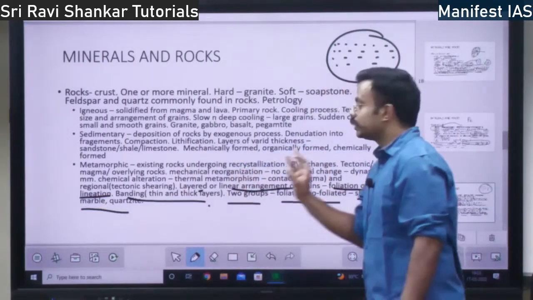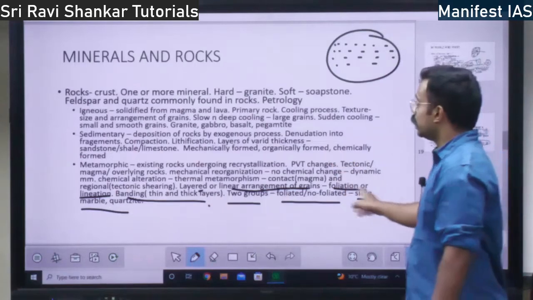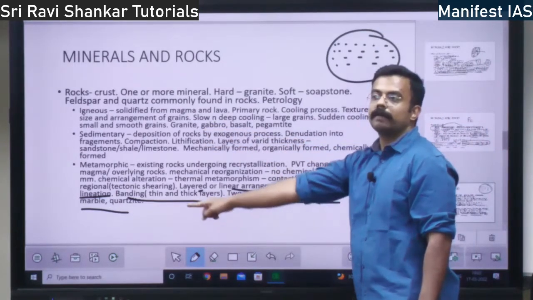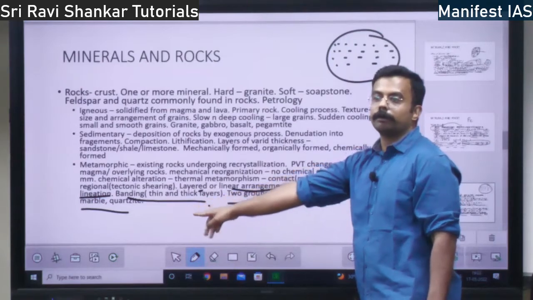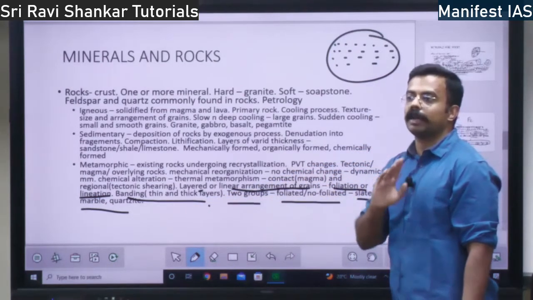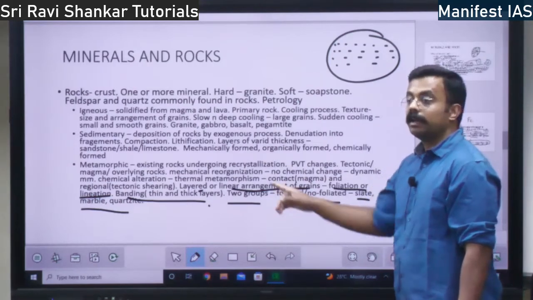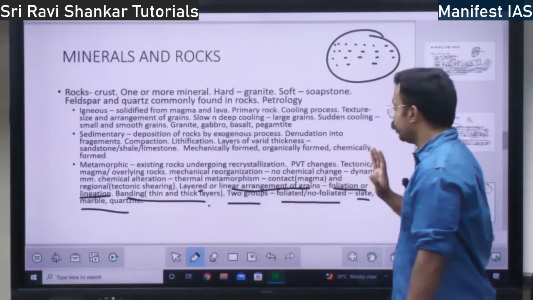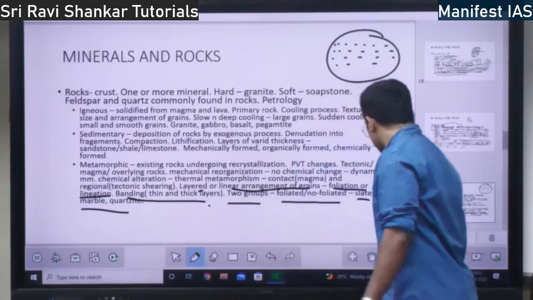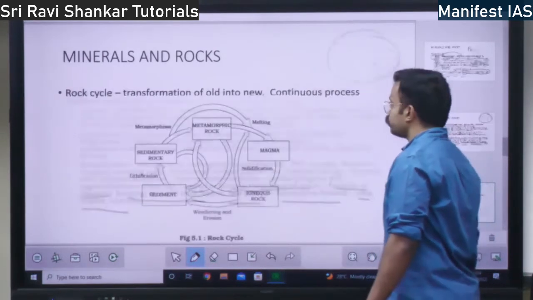See, granite is an igneous rock. Marble is a metamorphic rock. You will know granite and marble from constructing houses, right? But which is what rock, you would not be knowing. So there are two groups, foliated and non-foliated. These are the examples. This is with respect to the three types of rocks.